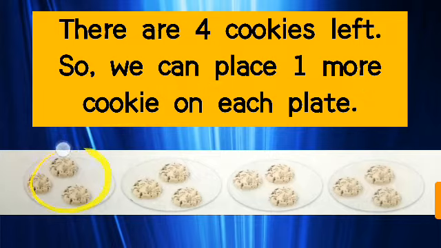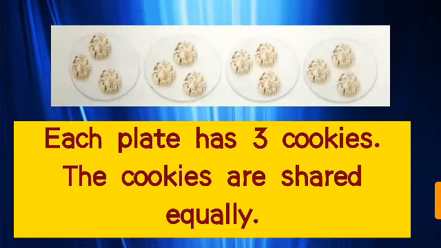After putting all cookies, how many cookies are there on each plate? 3 cookies. Okay, let's count. 1, 2, 3. 1, 2, 3. 1, 2, 3. 1, 2, 3. 3 cookies on each plate. So the cookies are shared equally because each plate has 3 cookies. So we can say that the cookies are shared equally.